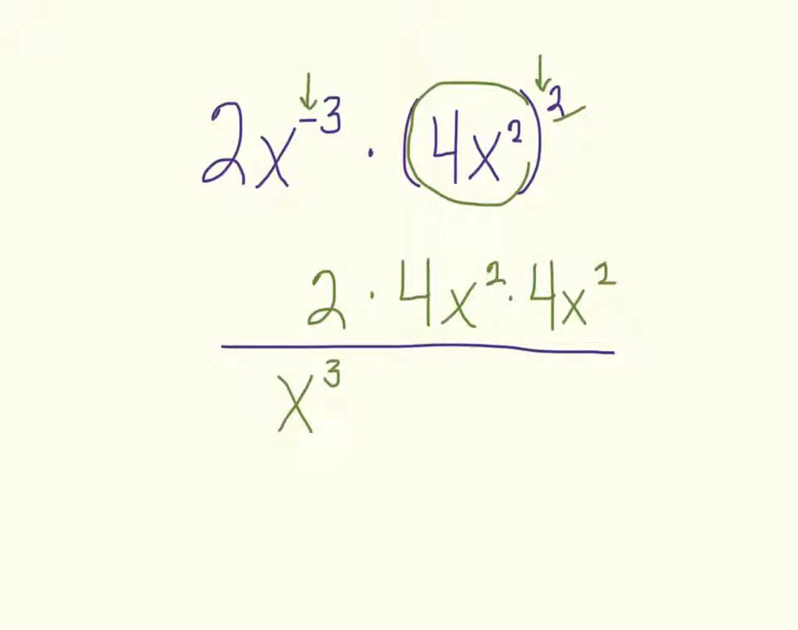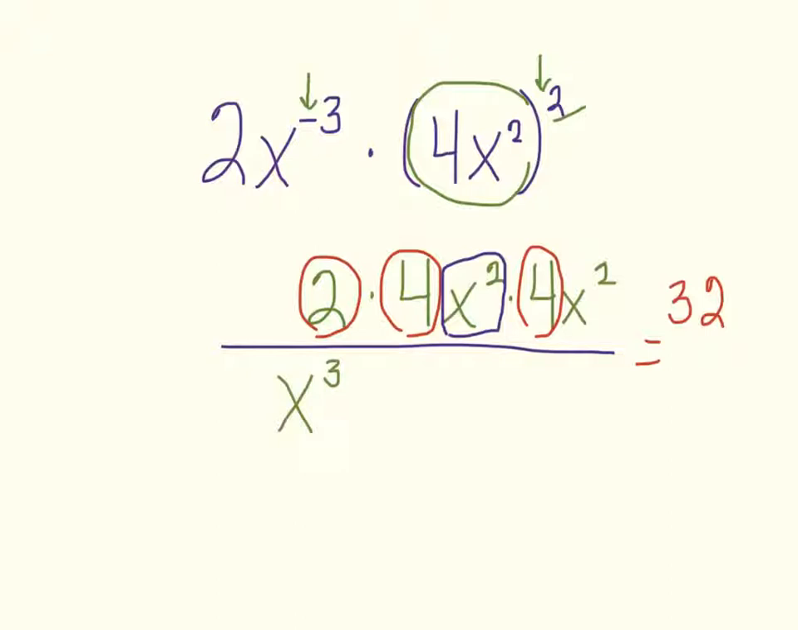All right, now we're going to simplify the top and simplify the bottom. We take our coefficients, that's the large numbers, and multiply those together: 2 times 4 times 4, which equals 32. Then we take the x's. We have x squared, which means x times x, so 2 x's there and 2 x's there. That's x to the 4th power. And then we've got x to the 3rd on the bottom.